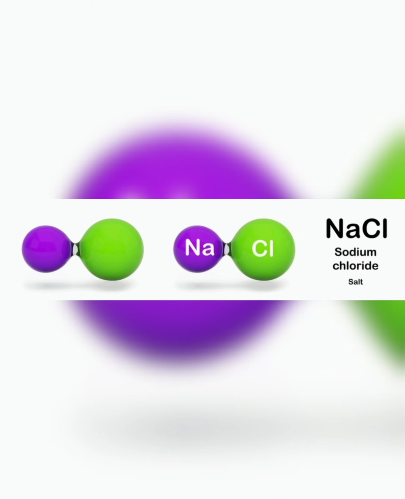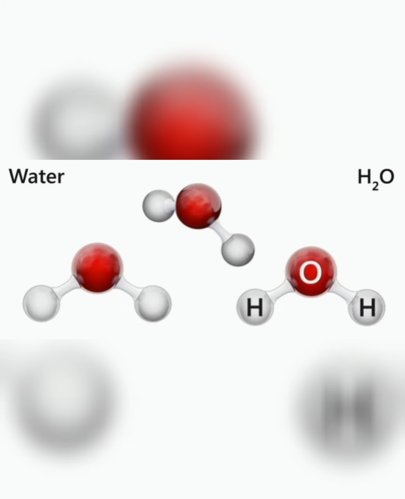And some other examples we can say, two gases like hydrogen and oxygen. They combine together and form water, which is a liquid. So hydrogen and oxygen show the properties of gases, but they combine together and form a liquid, that is water, right? So all these things are so exciting.